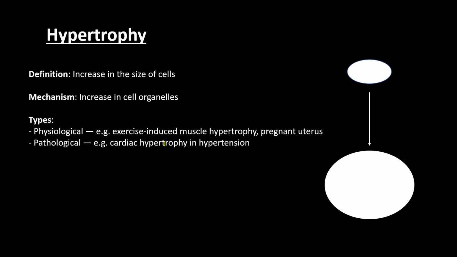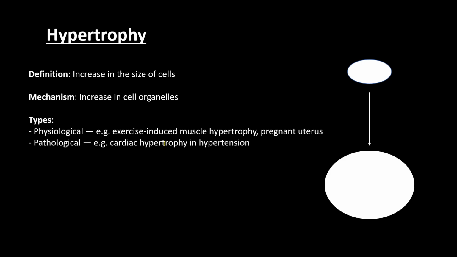But there is something I want you to take note of. The increase in the size of the uterus is an example of both physiological hypertrophy and also physiological hyperplasia. So in exams, if you want to make things simpler for you, know that increase in the size of the uterus is an example of both physiological hyperplasia and also physiological hypertrophy.